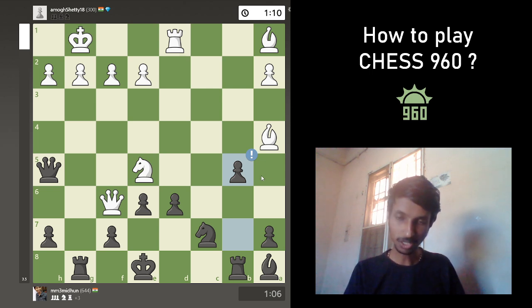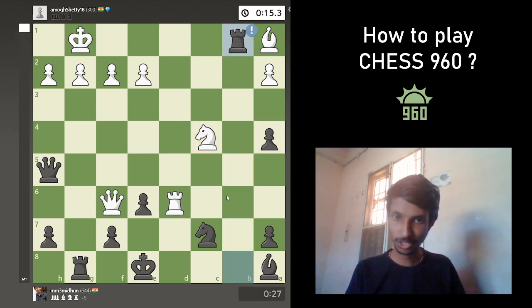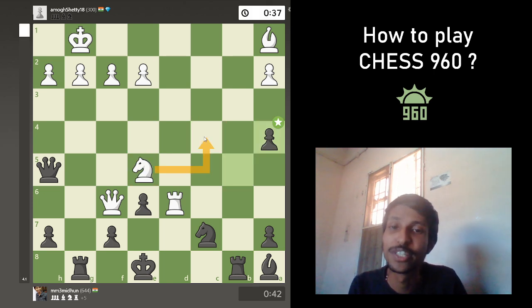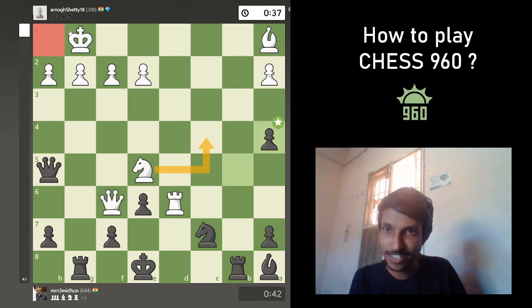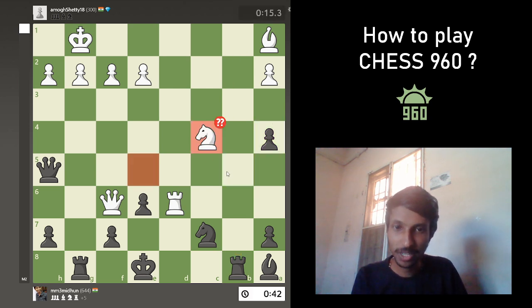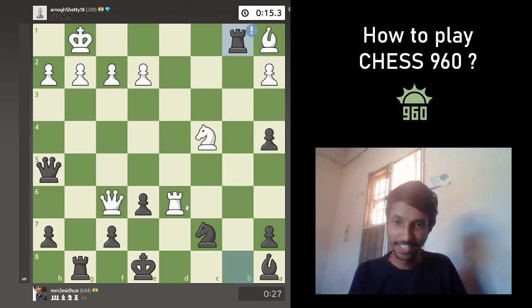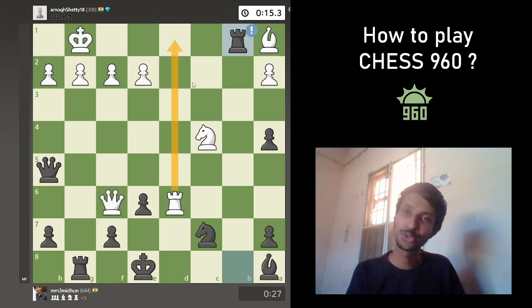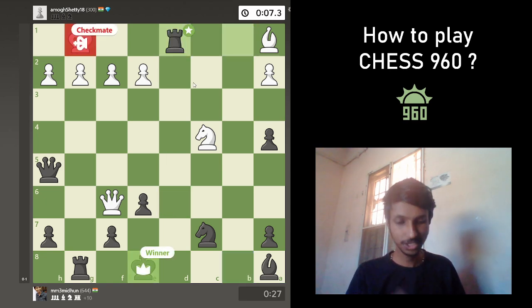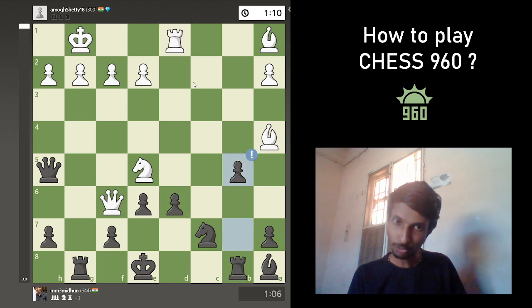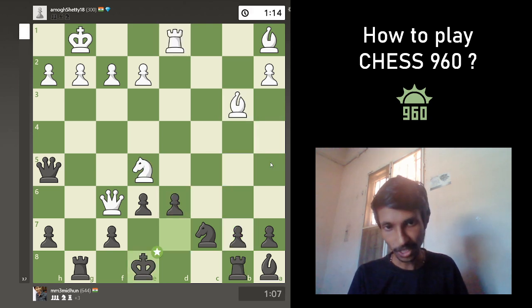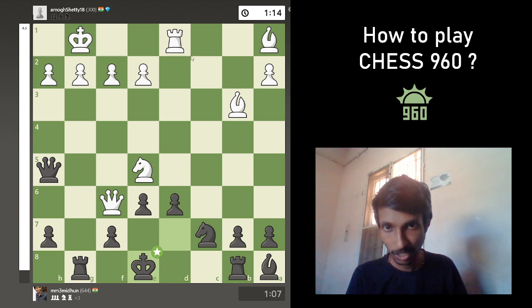So how the game ended was that he takes my pawn, continues, and look at here, he makes this blunder of knight here. Now if you notice, there is this back rank which is not guarded at all. So I just have to move this and bring the rook down to the back rank, and all he can do is to push the rook to the back, but it doesn't matter. It's a checkmate.